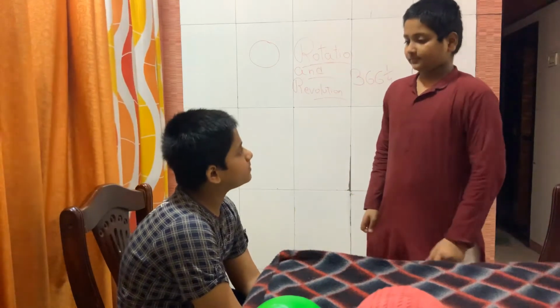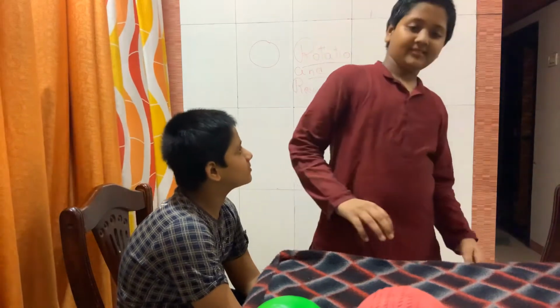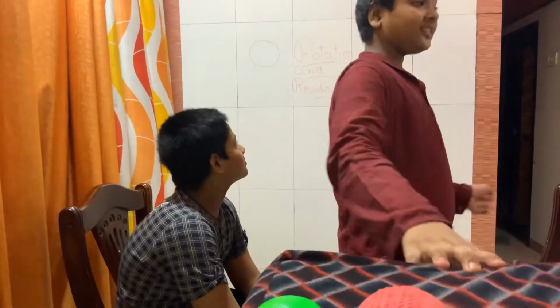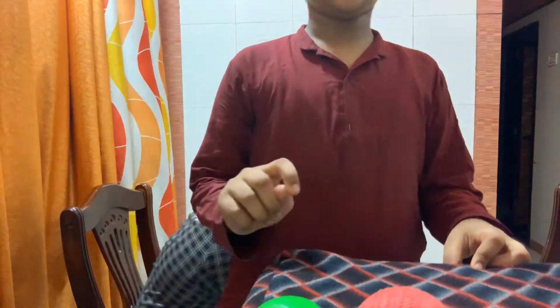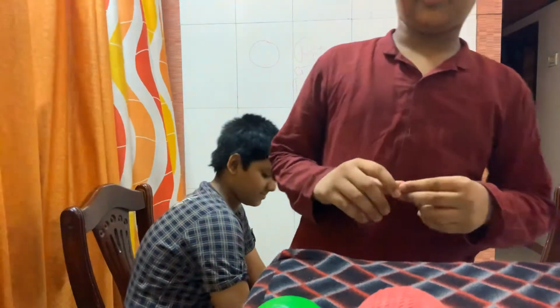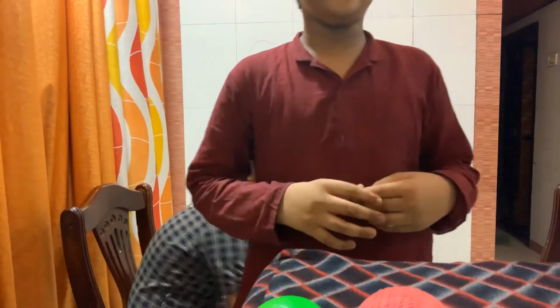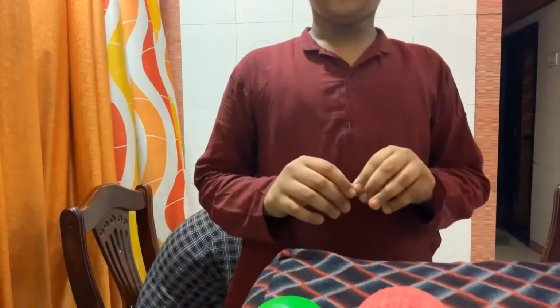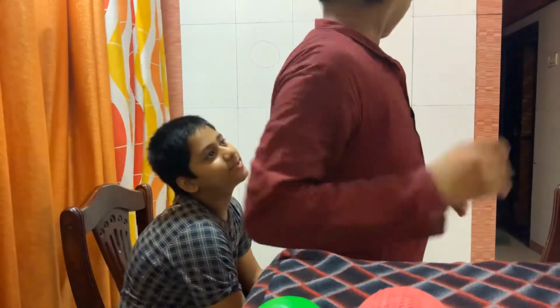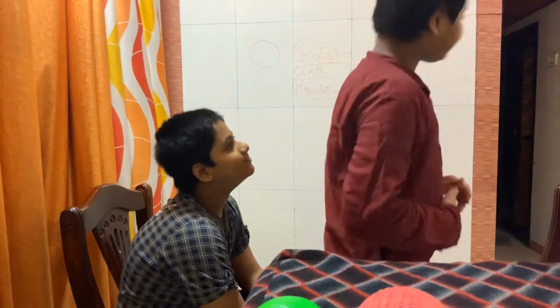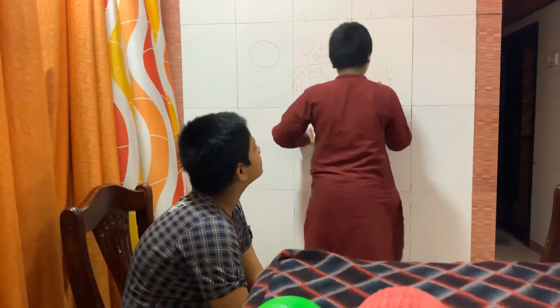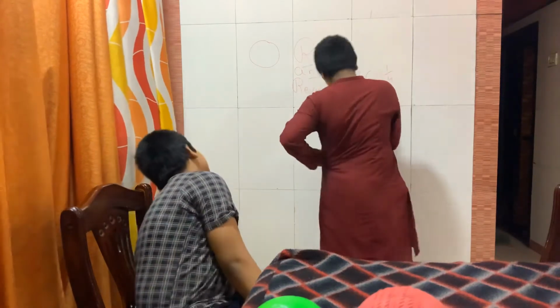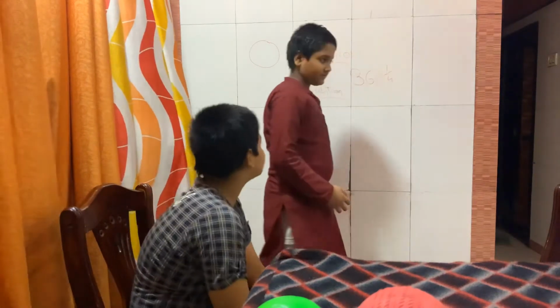What is a leap year? So the leap year has 366 days. It comes every 4 years. It comes at the span of 4 years. So I'll give the example.